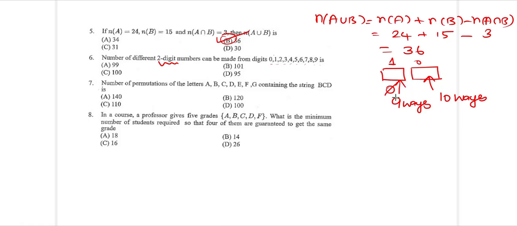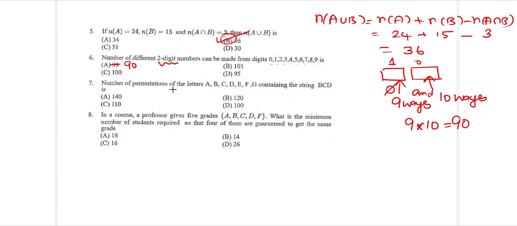So the first box can be filled in 9 ways and the second box can be filled in 10 ways. So totally, this two-digit number can be formed with this and this. Whenever you have an 'and', you have to multiply. So it is 9 into 10, so the answer is going to be 90. But we see that none of the answers over here tally. Obviously this has to be 90, but it must have been a misprint. So go for the concept, the answer is going to be 90 over here.